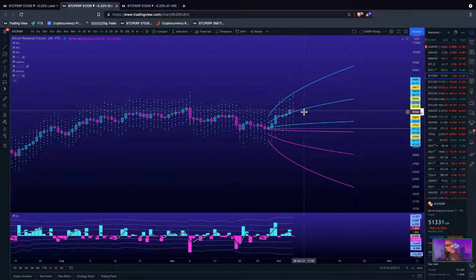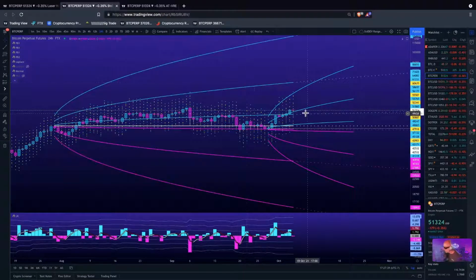Bitcoin's looking pretty bullish. But on this daily candle, we could come down and test this first standard deviation of the normal distribution, 49,247. That's a little bit above that other distribution model. And this is literally about 49K. So there's a lot of confluence down here at this first standard deviation to the downside on Bitcoin. The more I look at that, there is a probability of that area being tested.